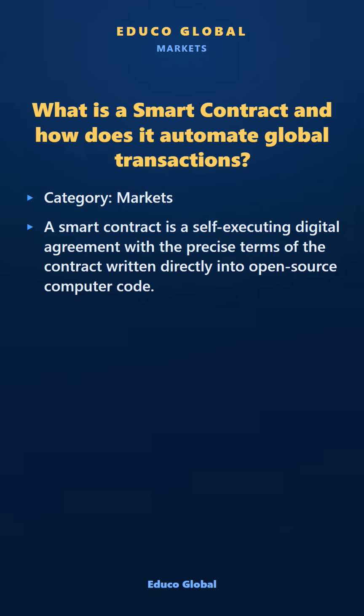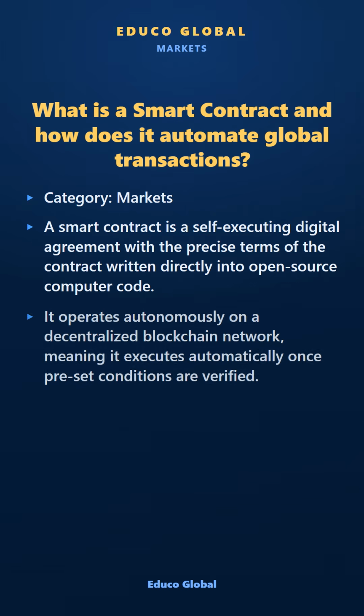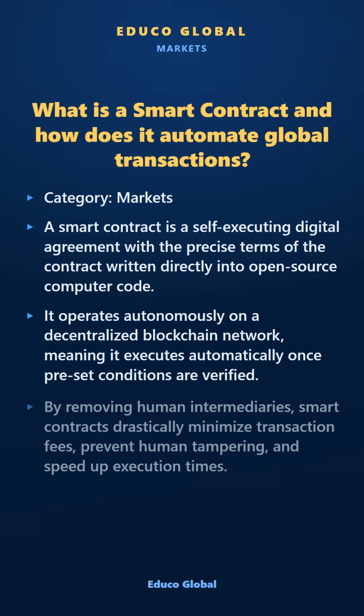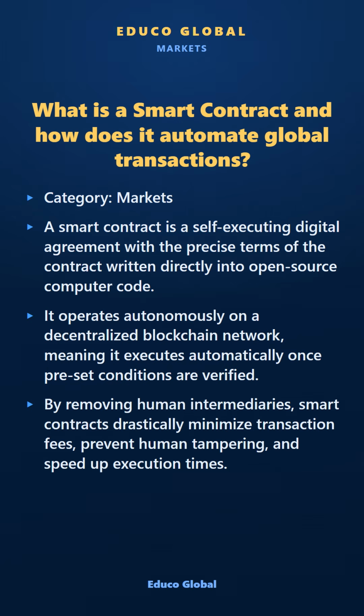open-source computer code. It operates autonomously on a decentralized blockchain network, meaning it executes automatically once preset conditions are verified. By removing human intermediaries, smart contracts drastically minimize transaction fees, prevent human tampering, and speed up execution times.